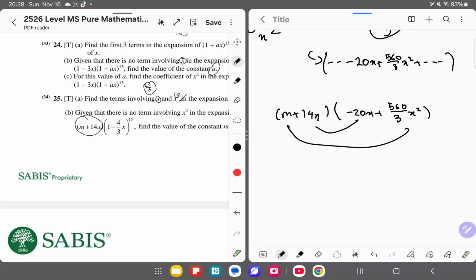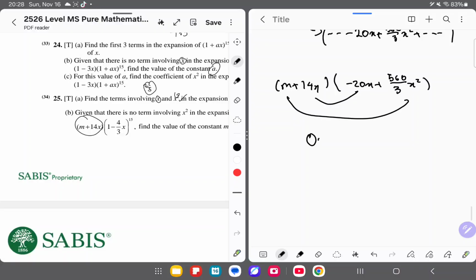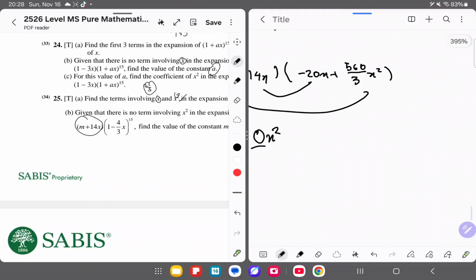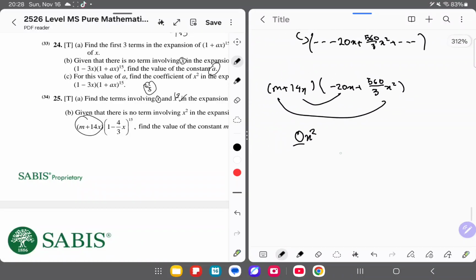And we want it such that the coefficient of x power of 2 is 0. So we'll cross multiply, we get minus 280x squared plus 560 over 3 mx squared is equal to 0x squared. You're gonna have the zeros. Minus 280 plus 560 over 3 m is equal to 0.